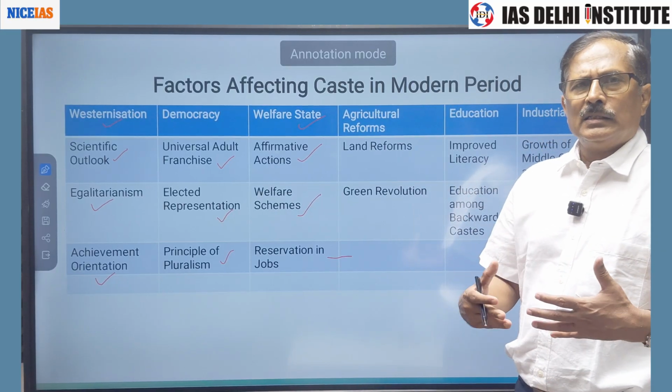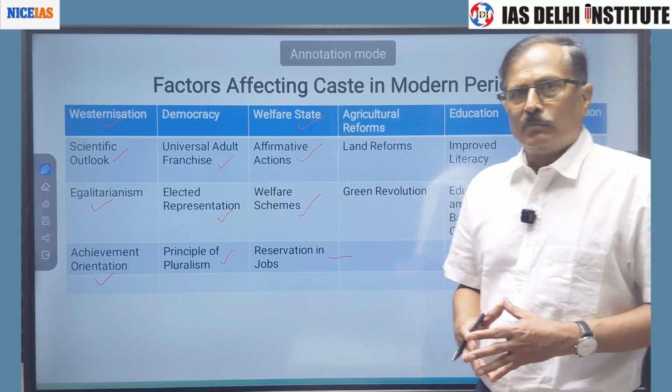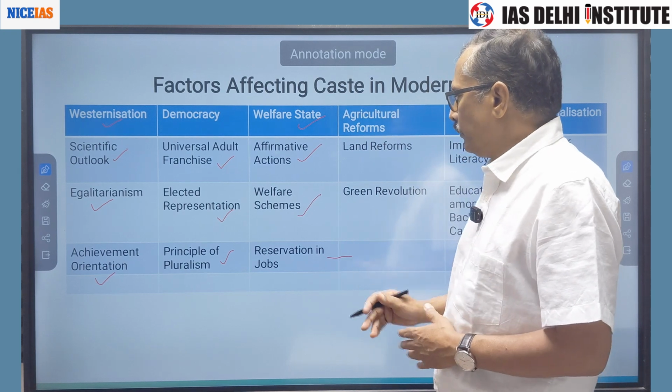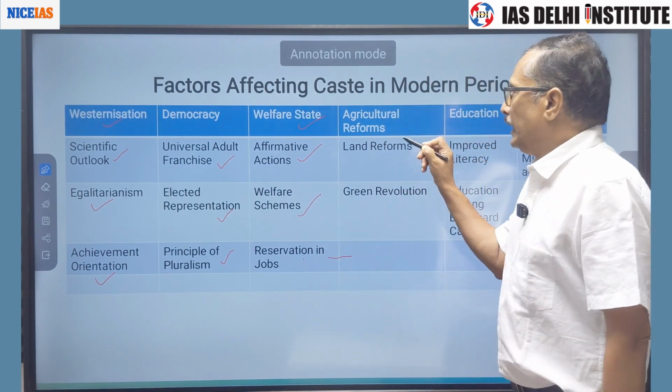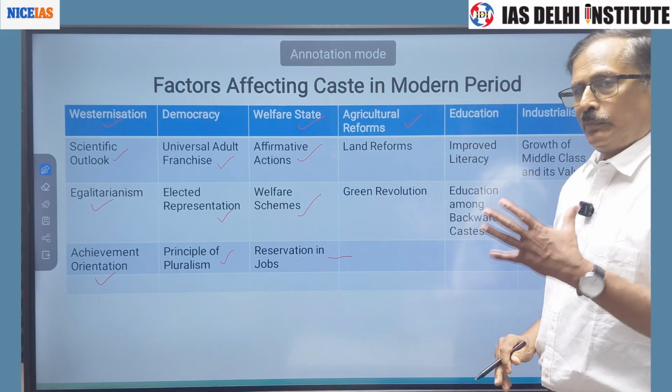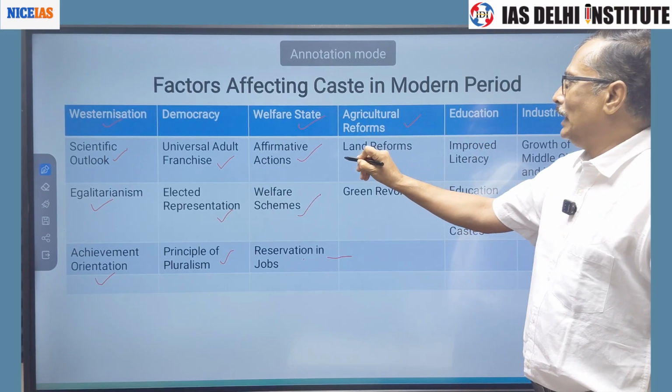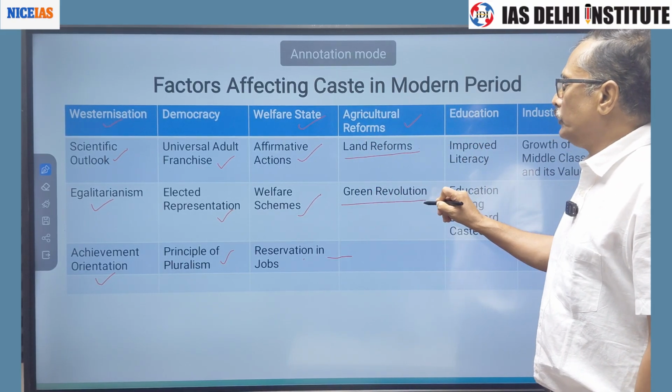So there are many welfare schemes. Then agricultural reform: in the post-independence period, you will see land reforms and the green revolution.